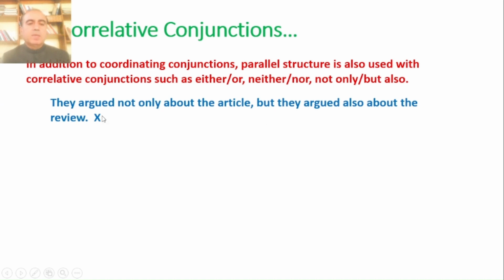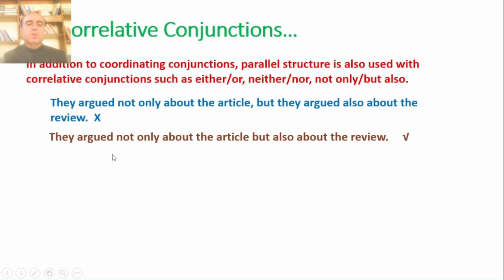Usually they qualify, they modify a noun or any word that follows them. Like, not only should be about articles, it cannot be about they argued. How to correct it? Let us see. They argued not only about the article but also about the review.